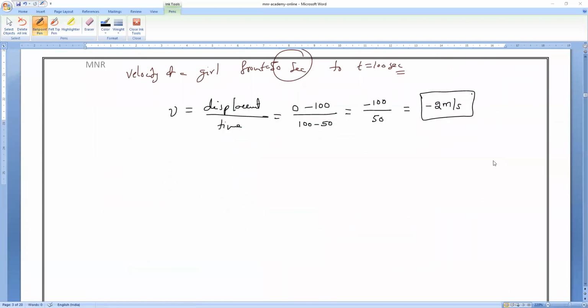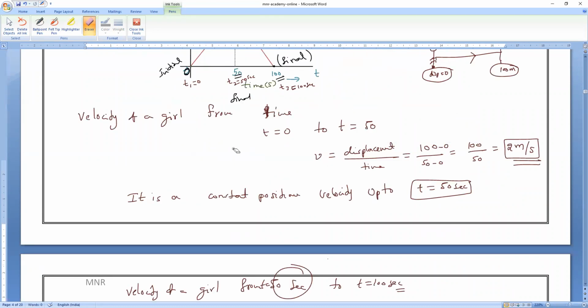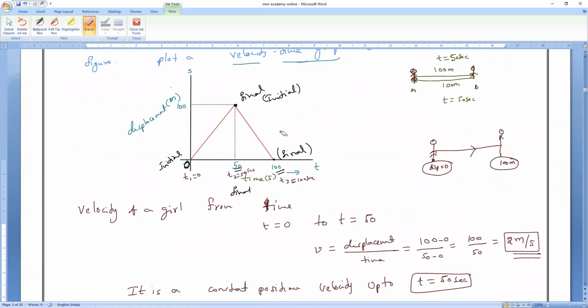We all know in the graph, this is increasing and this is decreasing. Here a is equal to positive and here a is equal to negative. That is what you have to remember. So what is our velocity from 50 to 100 seconds? Minus 2 meter per second. This is plus 2 meter per second and this is minus 2 meter per second.